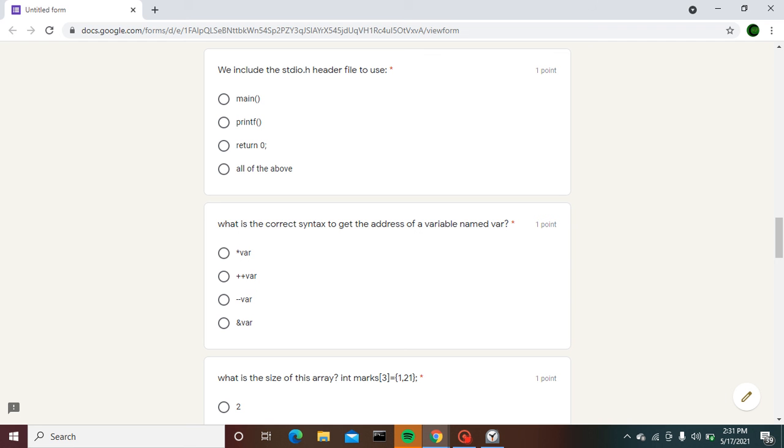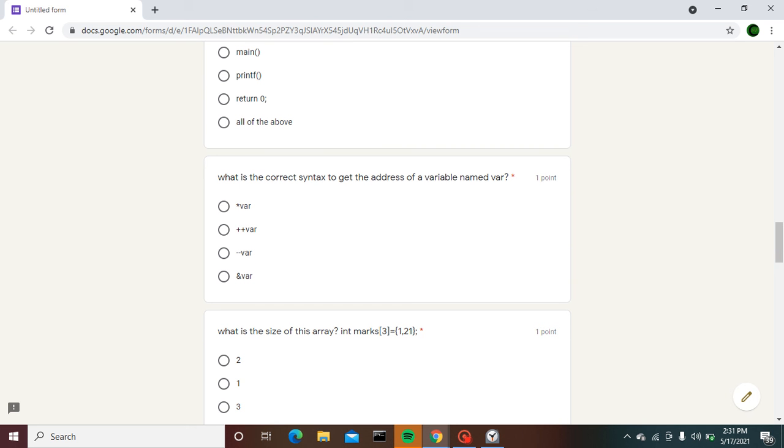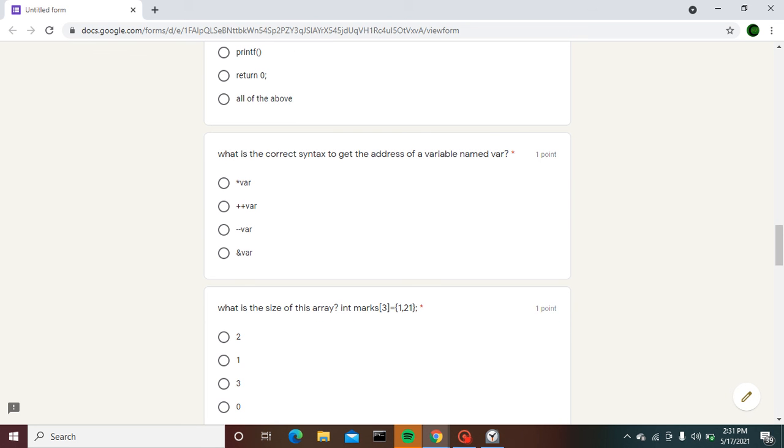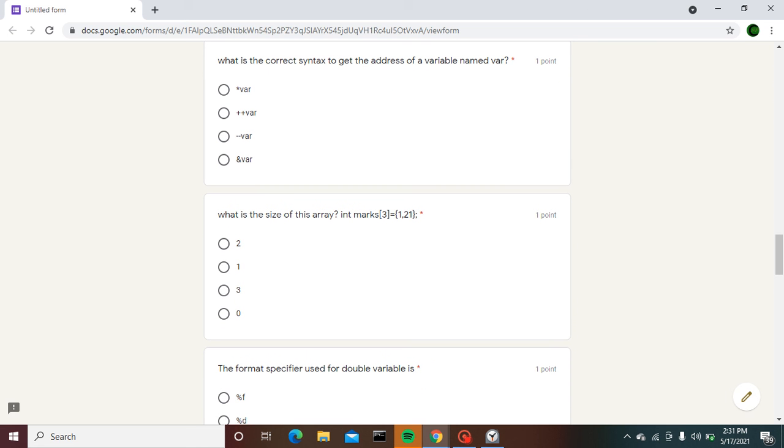Next question is, we include the standard input output header file to use: main, printf, return 0, all of the above. One needs to answer all these questions and can also comment in the comment section below in this video. Next question, what is the correct syntax to get the address of a variable named var? There is a difference between an address and a pointer.